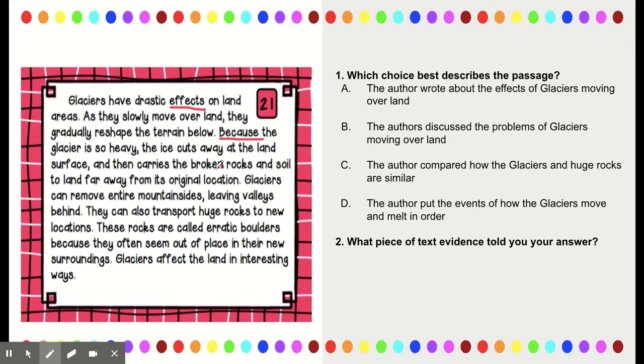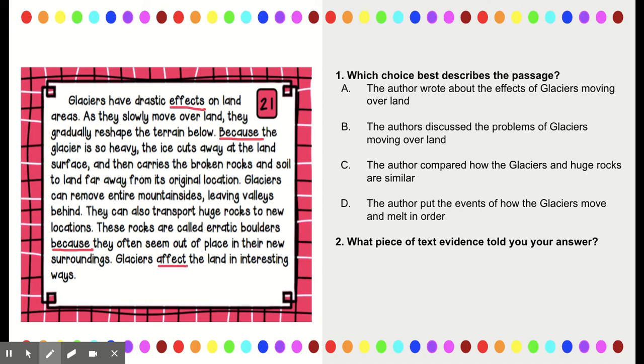Okay, all right, as I keep going, I see this other word right here, because again, and then this last one. Okay, so these are all the signal words that I found as I read. I hope these are the ones that you found too. And when I look at them all, I'm getting that sense of cause and effect, because that's where all of these signal words can be found, in that cause and effect box.